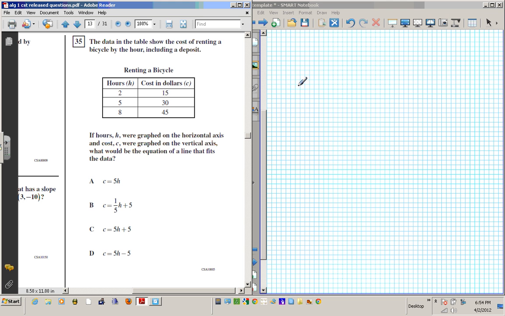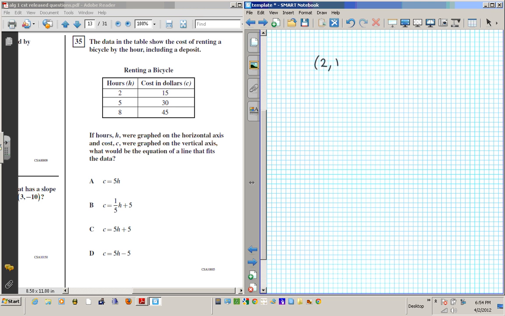Let's start with writing them as points. Okay, so I can write the first ordered pair, 2 and 15, as (2, 15), and then I can write the next point as (5, 30). So if I can find m and b, then I can basically write out the equation of the line. So how do we find m to begin with in this problem? To find m, I'm going to call this x1, y1, and I'm going to call this x2, y2.